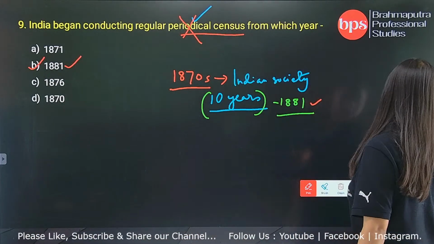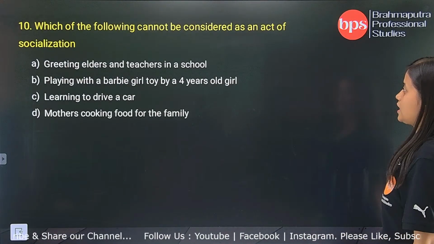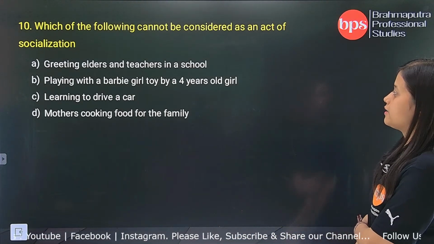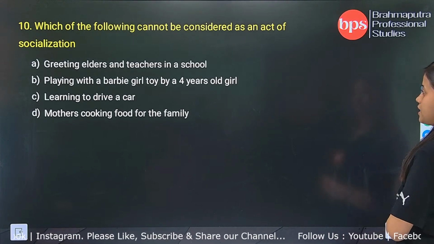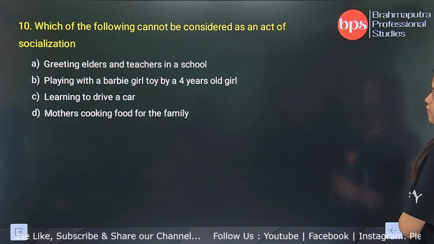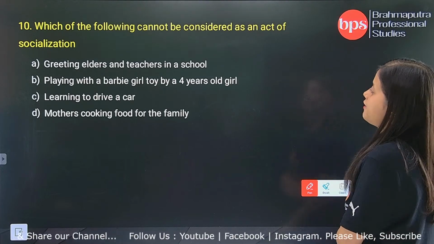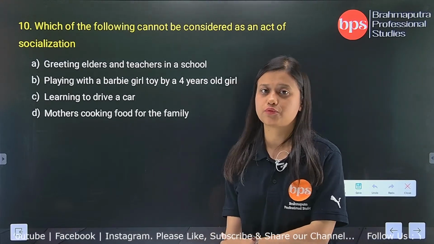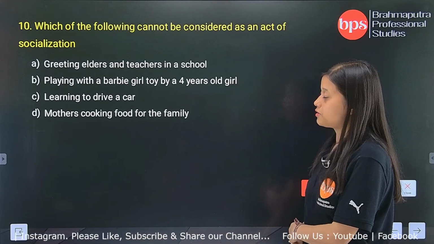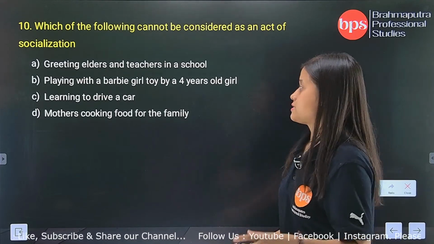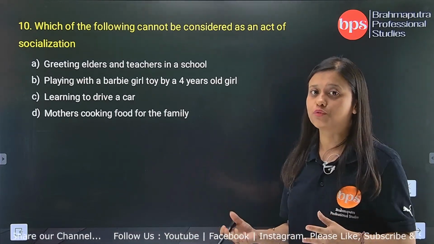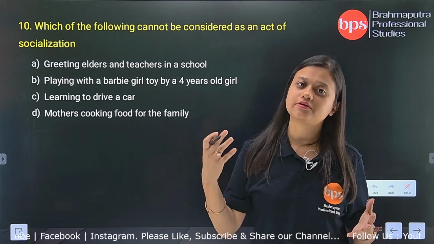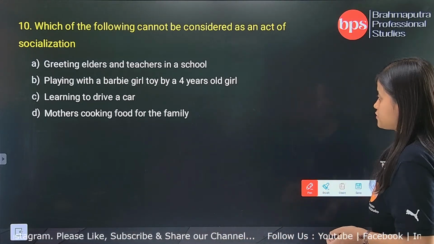Now let's come to the last question. Which of the following cannot be considered as an act of socialization? Let's read the options. Greeting elders and teachers in a school, playing with a Barbie girl toy by a 4-year-old girl, learning to drive a car, or mothers cooking food for the family. By the term socialization, what do we understand? Socialization is a social way in which we participate in any kind of social activity through which we learn the norms and the regulations of a society.